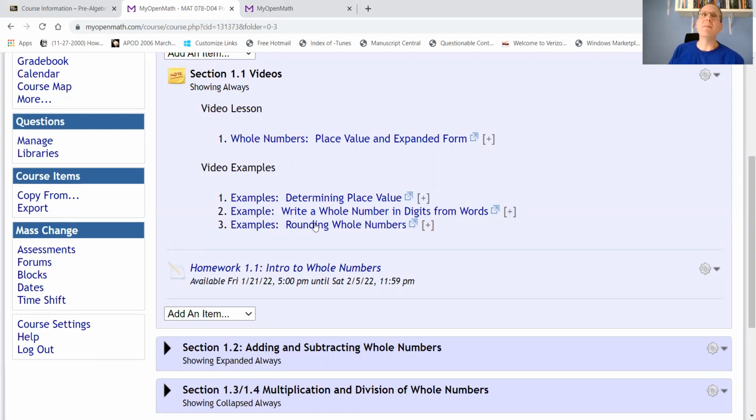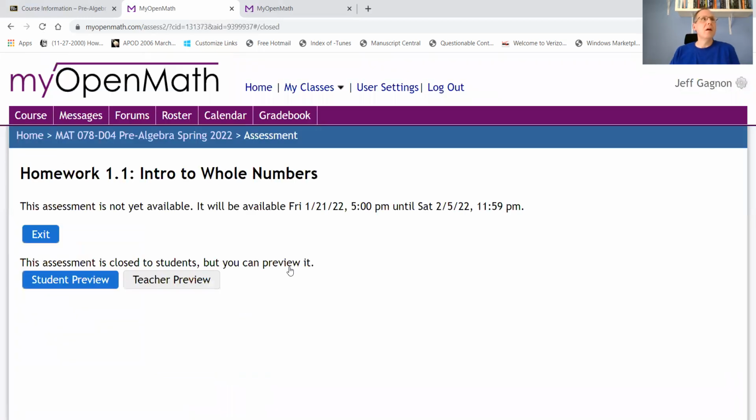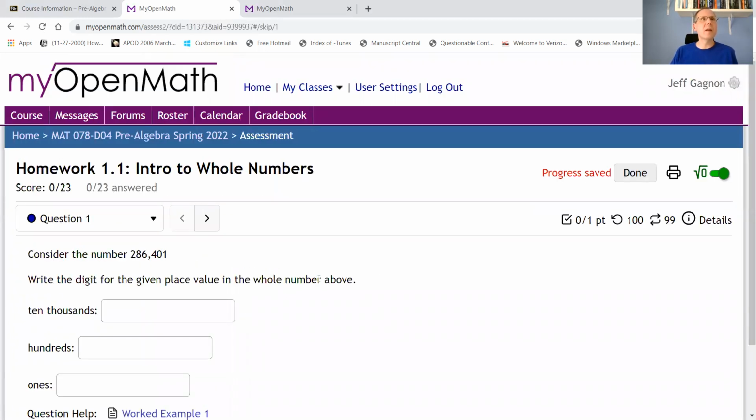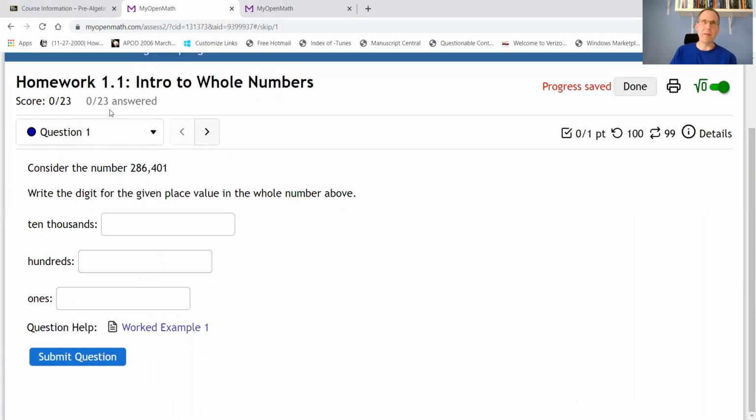Okay, the thing that is really going to be important are the homework assignments. So for instance, homework 1.1, let me click on this. I'll go to student preview. In this case, we have like 23 questions. You're going to answer each of these questions, submit the question, and then you'll get instant feedback on whether you got the questions correct or incorrect. And with homeworks, you can do these an infinite number of times. You can do them over and over and over again. Keep practicing, make sure you get it correct. In terms of your grade, it's really going to help if you try to get nearly 100%, or if not 100%, on your homework assignments. I would think that would be your goal.